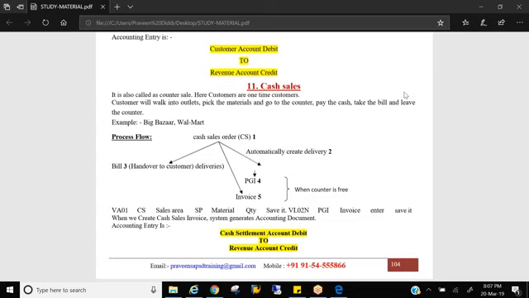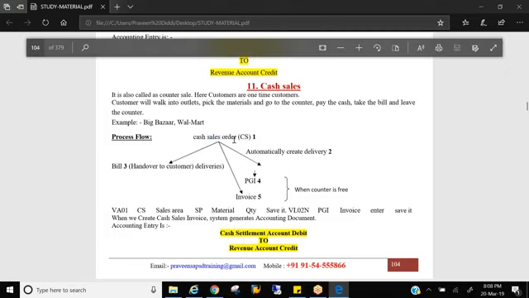So that is cash sales. How does the cash sale process work? This is a special sales process. For cash sales, we have a document type called CS, and the transaction is VA01, through which we create it. CS is the document type. The specialty of cash sale is whenever you create a cash sales order, delivery will be automatically triggered in the backend, and a bill will be printed and immediately given to the customer.